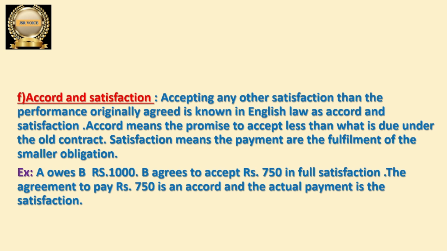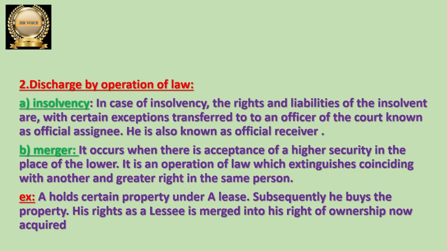Let us discuss the next one. Under the first heading, discharge by agreement, we finished everything: points A to F, all the points we discussed. Now the second one is discharge by operation of law. Here law is coming into the picture. Because of the rules and regulations of law, the contract is going to get discharged. Let us discuss all of those. The first one is insolvency.